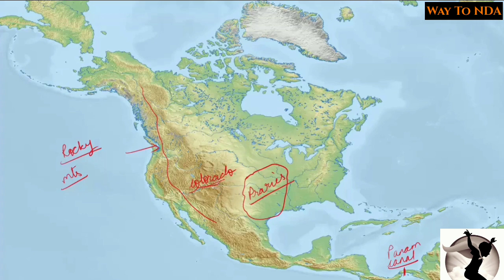And this is Greenland. Now Greenland is a part of Denmark. Remember this. So that's all about the North American continent.